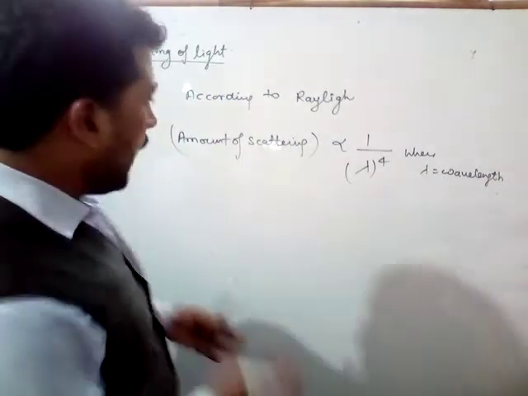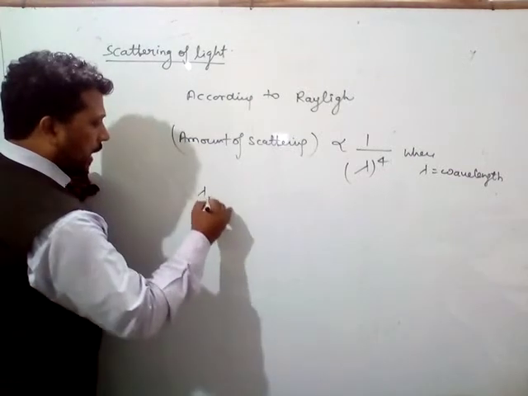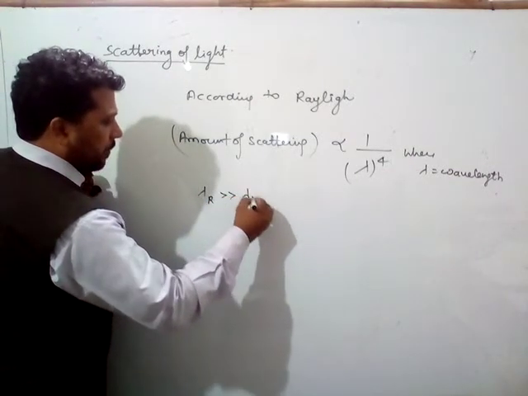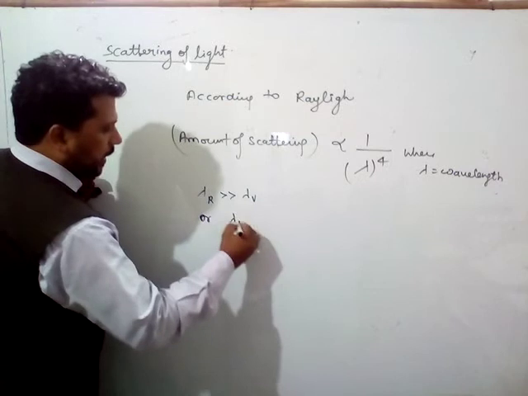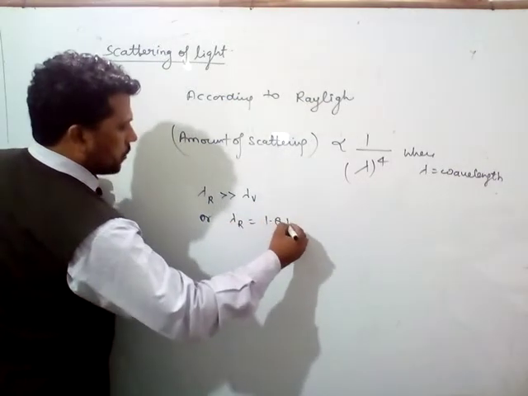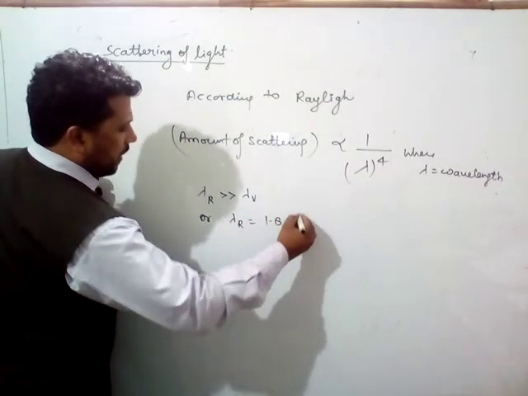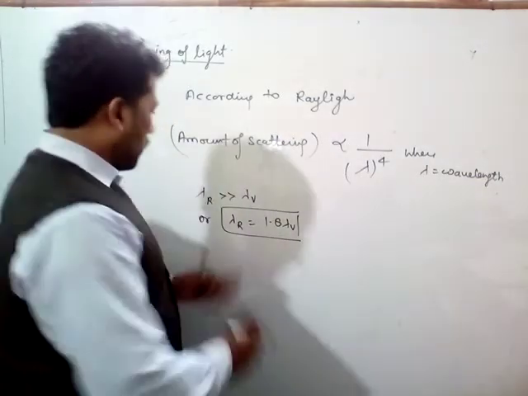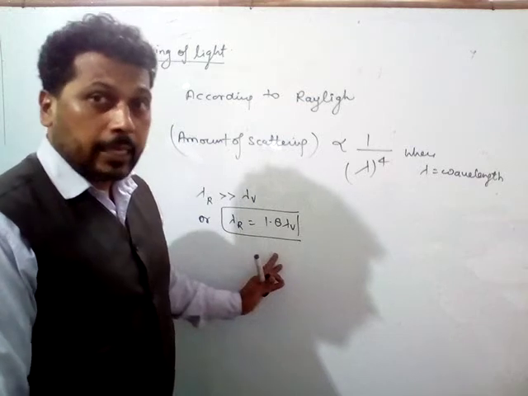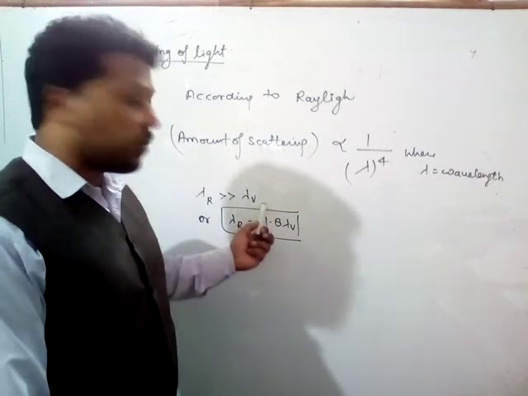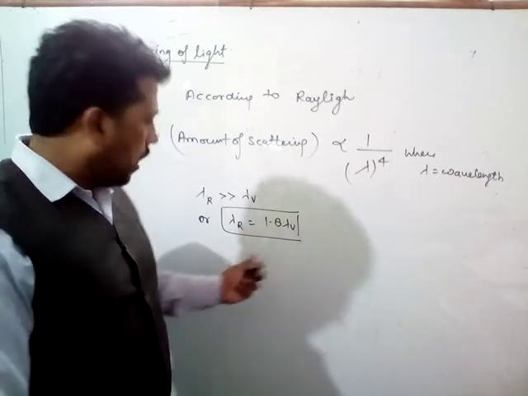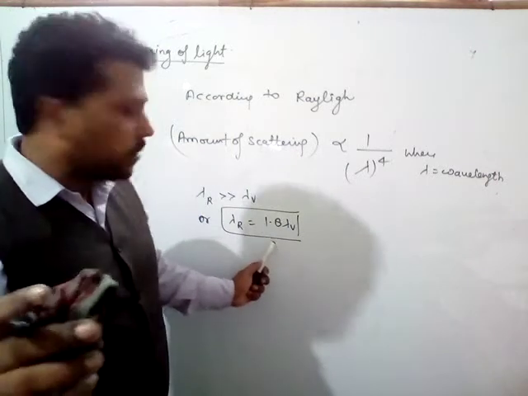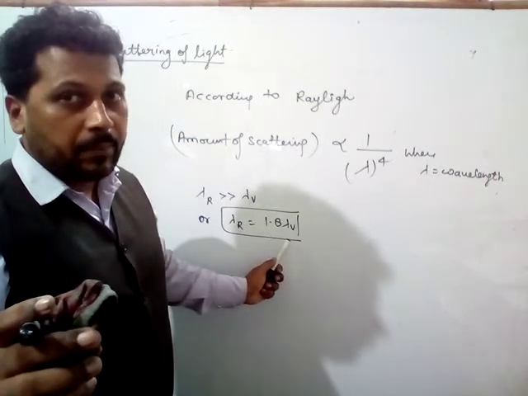Okay, and we know that lambda r is greater than lambda v, or simply lambda r is equal to 1.8 lambda v. It is almost double. So the wavelength of red color is much greater than the wavelength of violet color.